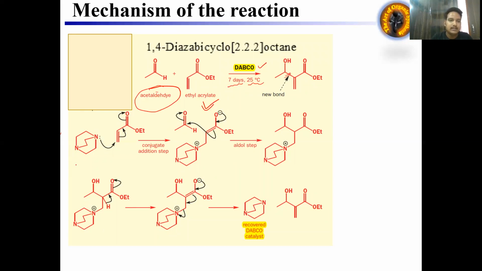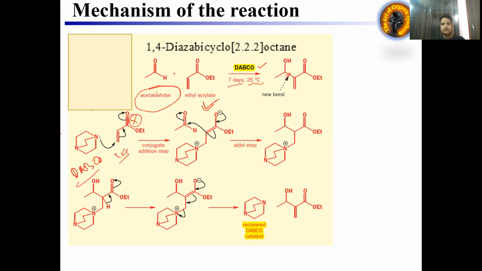The first thing is that we have DABCO. DABCO is a bulky base, in this case a bulky nucleophile. You might have a question, why is this not attacking here? Because DABCO is a bulky base, it can attack in this 1,4 manner and get this kind of thing. It does not attack in 1,2 because of the bulkiness. The steric factor is dominating here, and this is the conjugate addition, called 1,4 addition, or Michael addition.